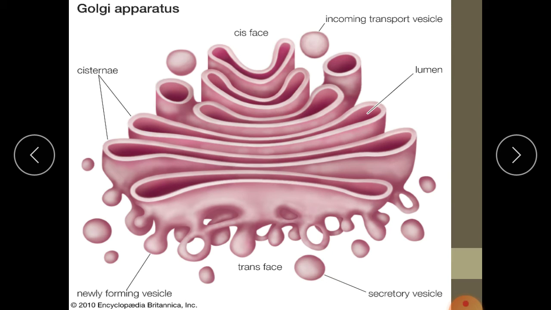These are called secretory vesicles. This is an incoming transport vesicle from the endoplasmic reticulum, fusing with the cisternae of the Golgi complex at the cis face. These are newly forming vesicles.